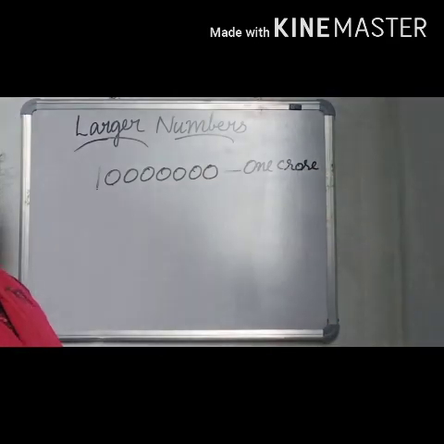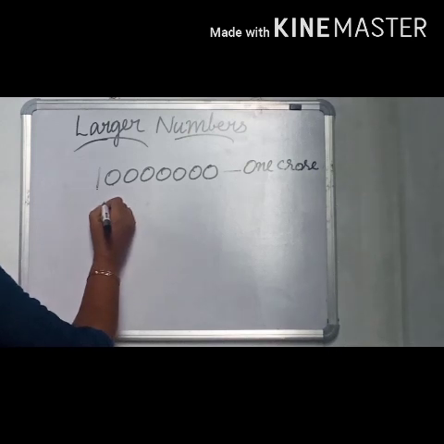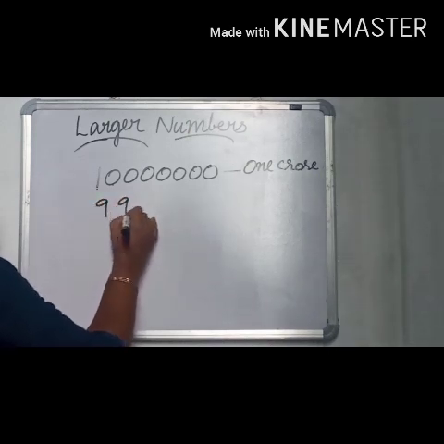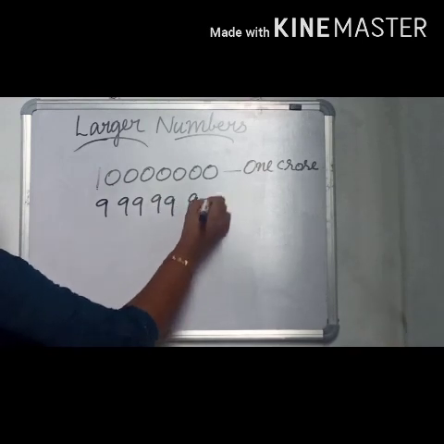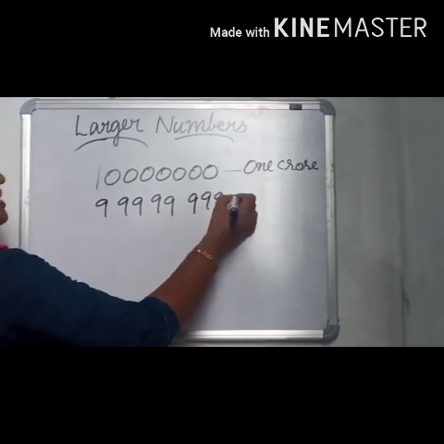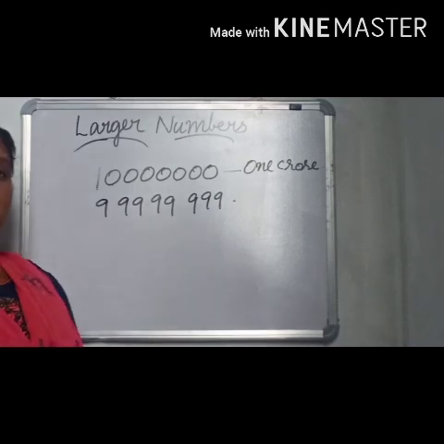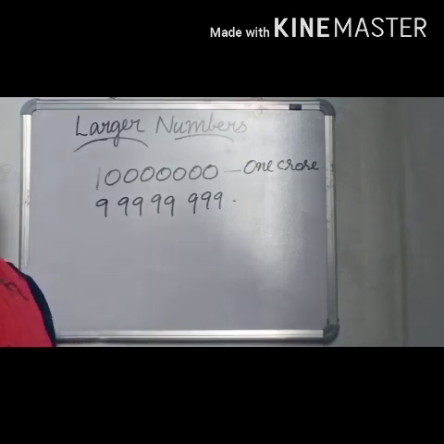Then can you say which is the greatest 8-digit number? It is 9 crore, 99 lakhs, 99,999. That is the largest 8-digit number. Clear? Next is the smallest 9-digit number.